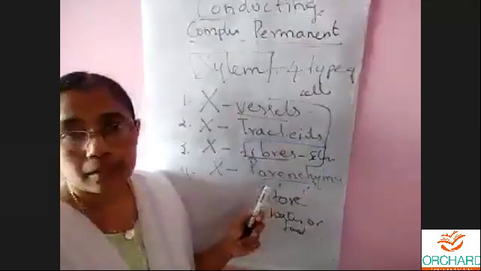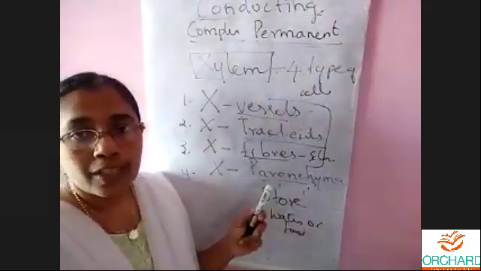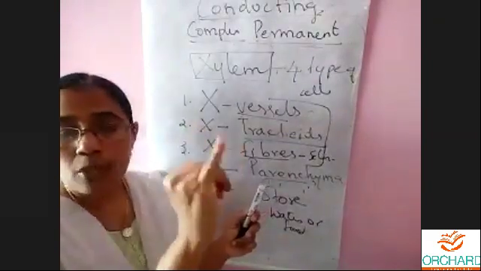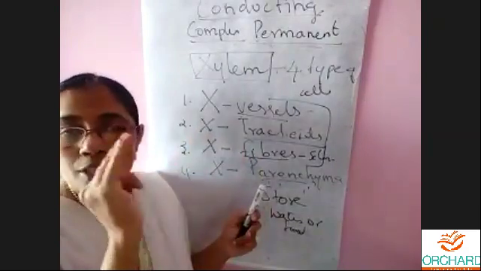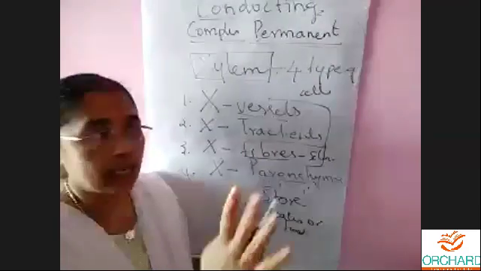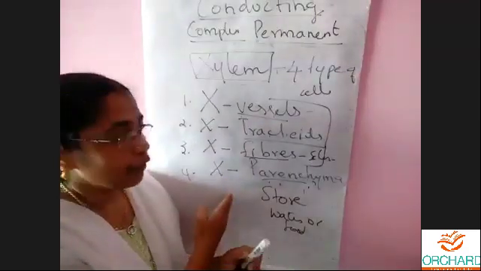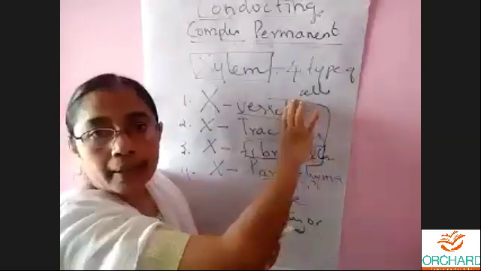4 mark question. Yes, children? So first say the function of xylem. Xylem is a complex tissue that contains water and minerals. It consists of 4 types of cell. See, mention all 4 types of cell. Out of 4, 3 are sclerenchymatous.